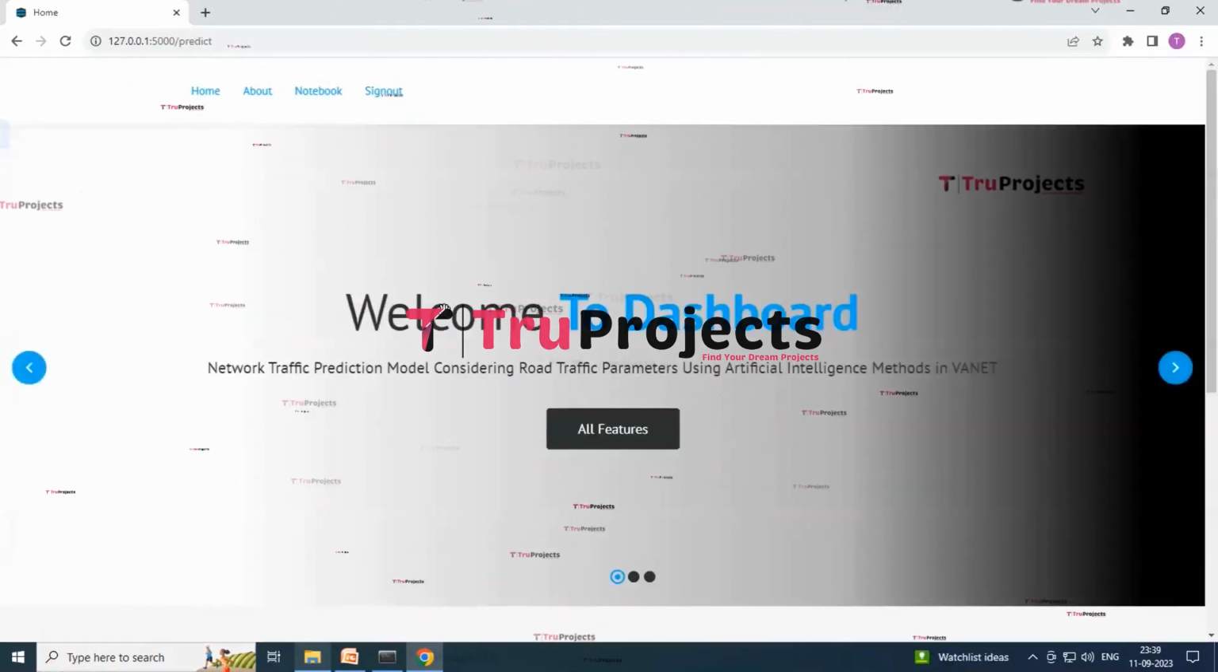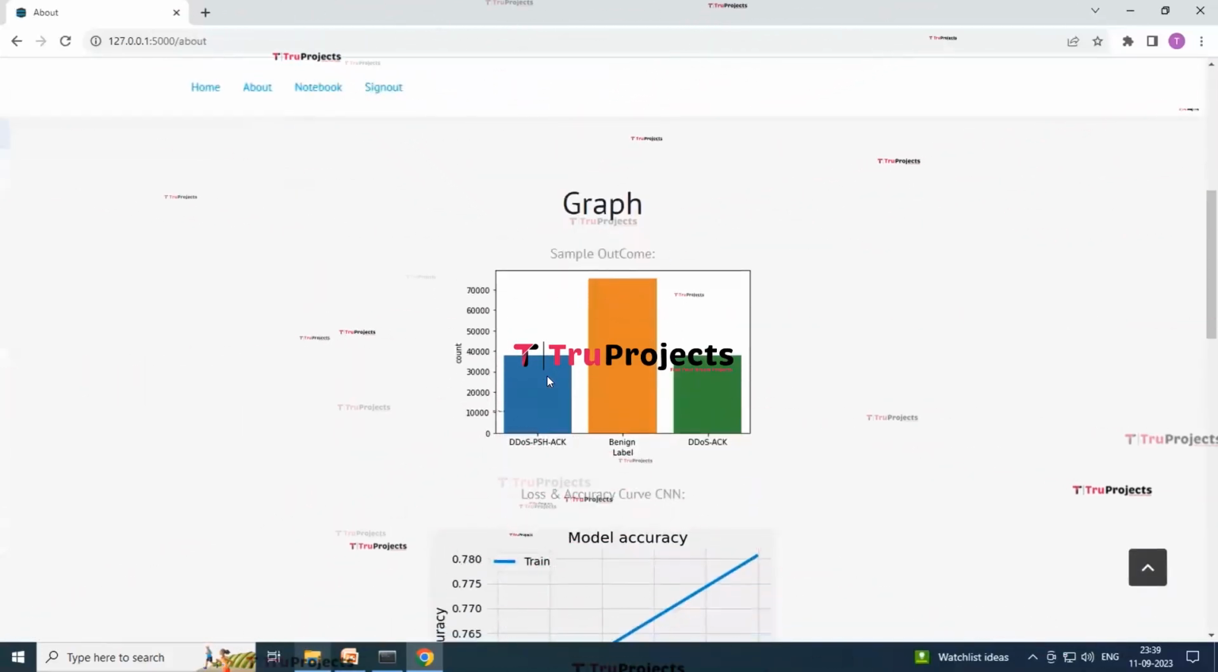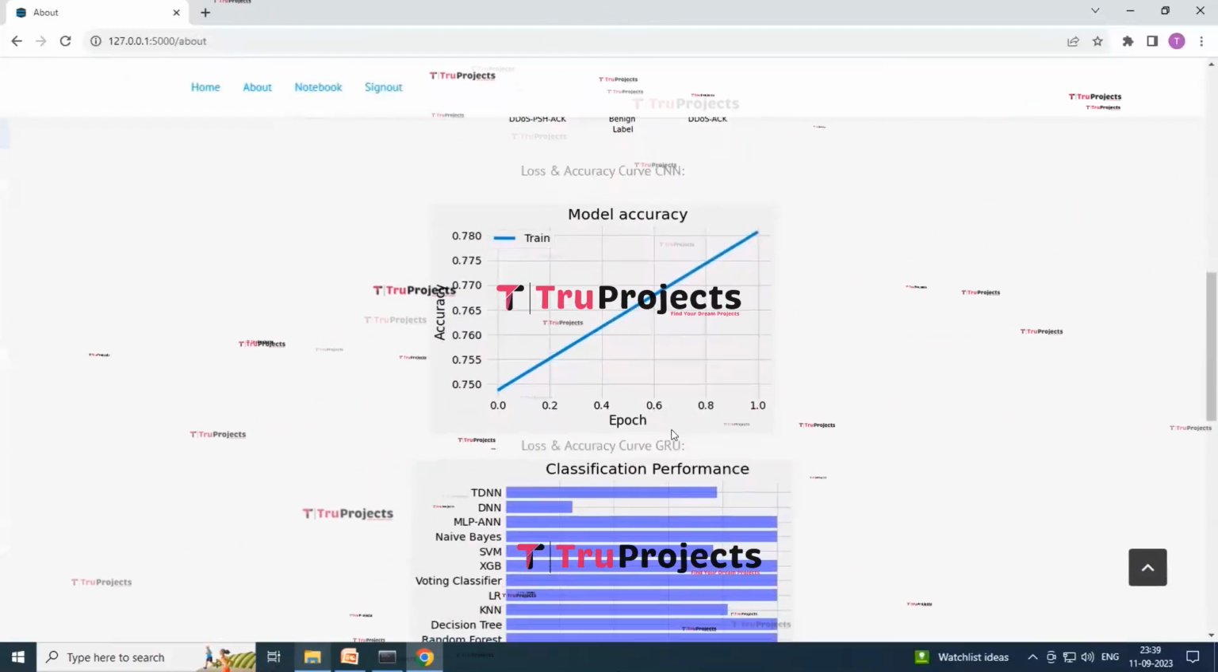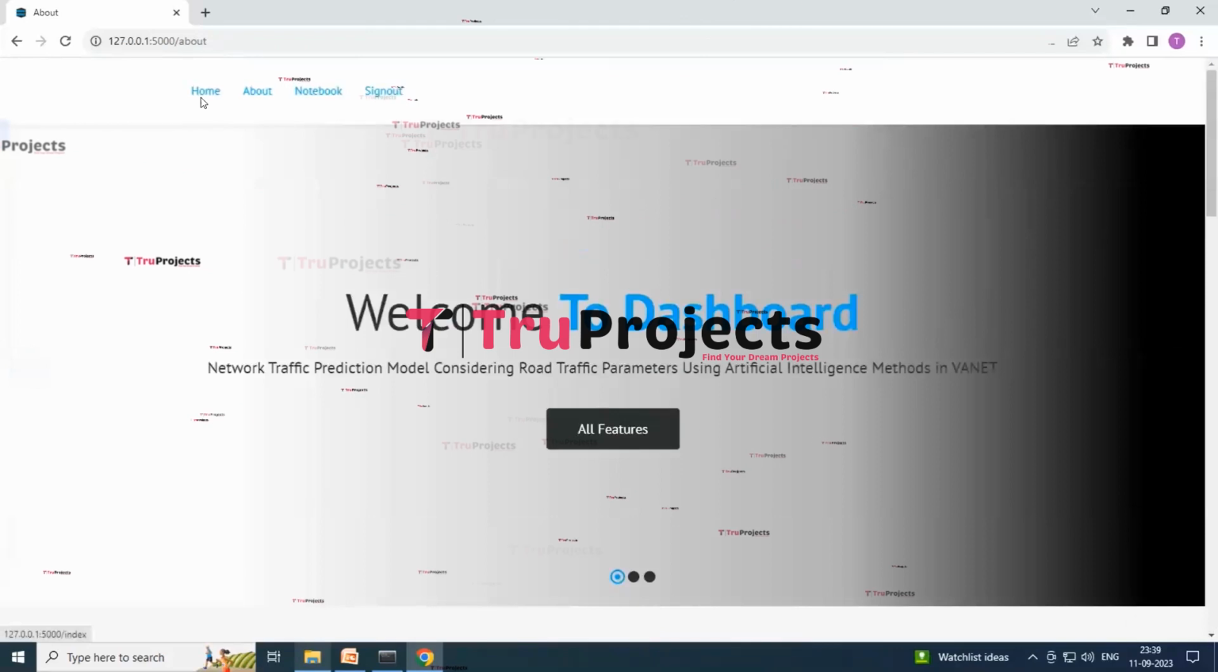Let's check with other parameters. So let's see first the about button. Here you can see that we have different graphs over here with different accuracy based on the models we are using. Now just again go to the home page.